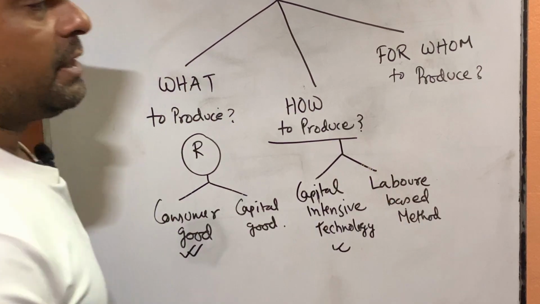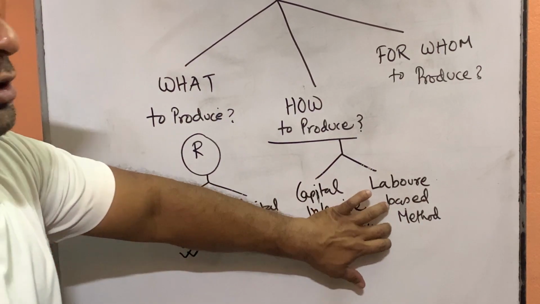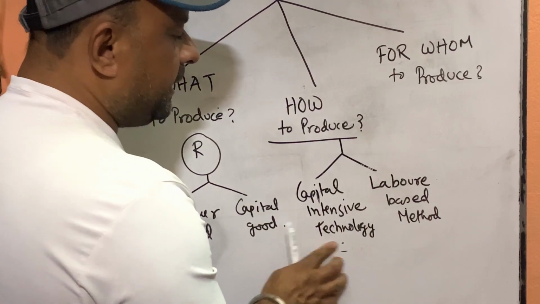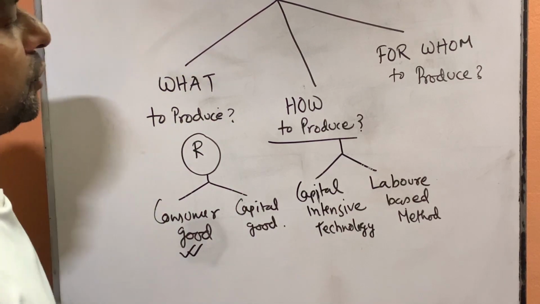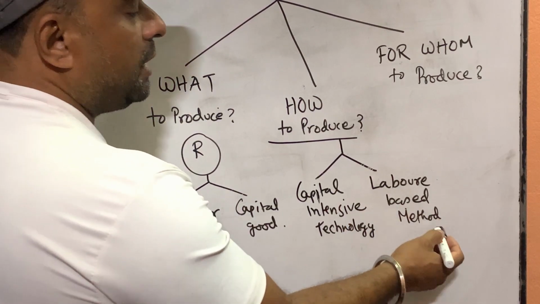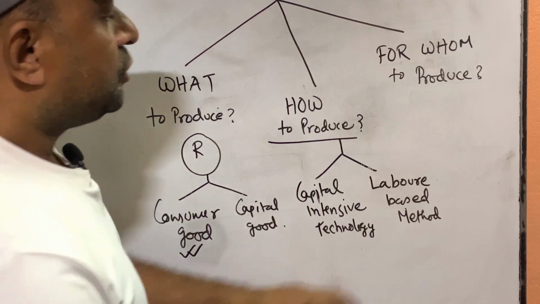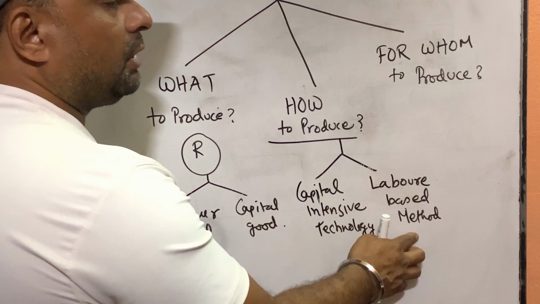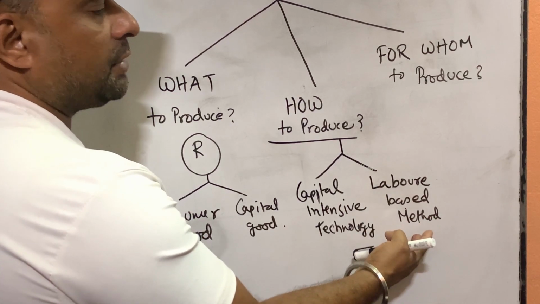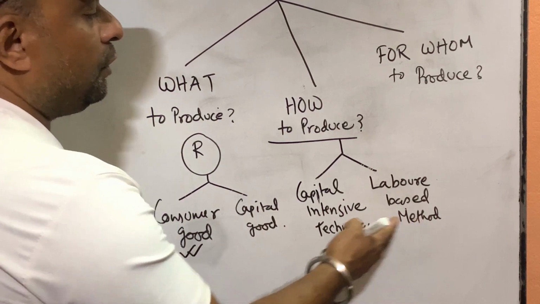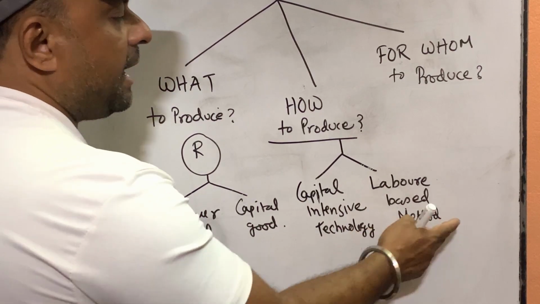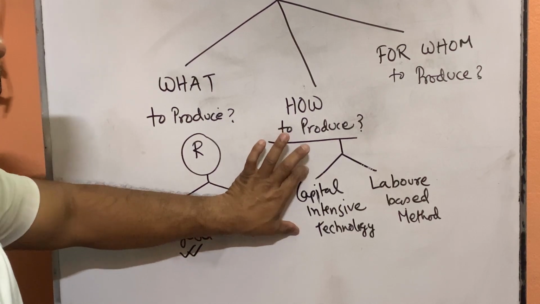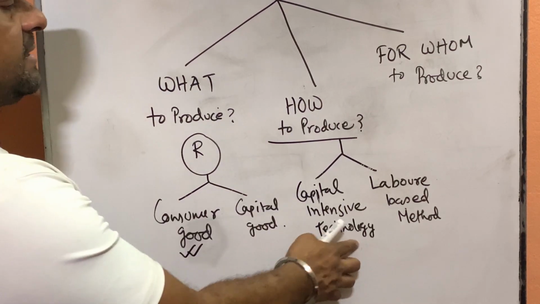Maybe our quality and quantity may not be so high, but our people will be employed. Means most of our resources will be employed. So in a country like India, when we produce, we should go through labor intensive technique like China. In most cases, China uses labor intensive technique so that they can give employment to all their people. Fewer people are unemployed. But in our country, what happened? We follow capital intensive technique in most cases and labor intensive technique in very few cases. So our resource, that is population, an important resource for us, remains unemployed.